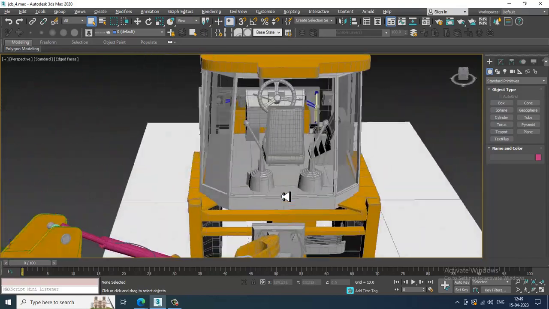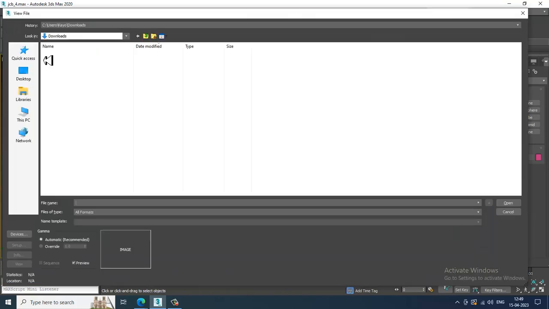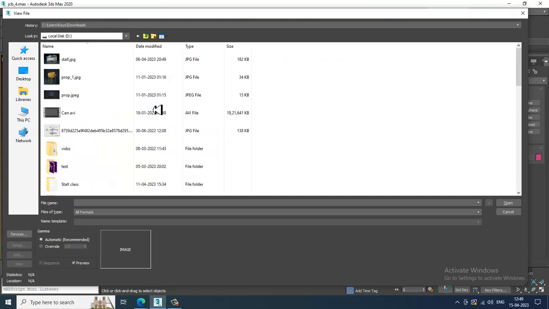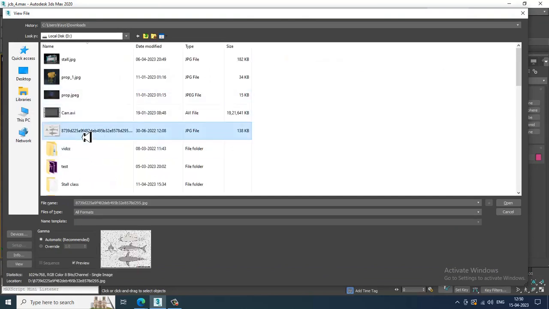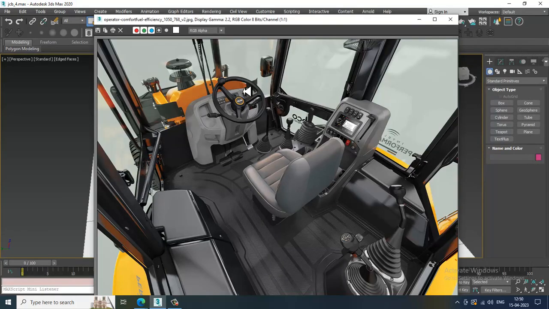So let's get started. As you can see over here, we have almost done with the modeling of this particular JCB cabin. That's the interior of the JCB. So let's continue it. Now a few things are just left.